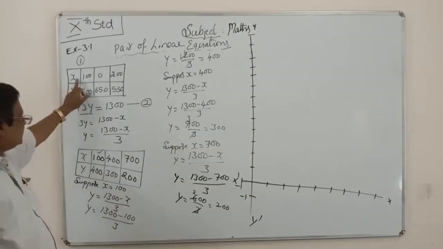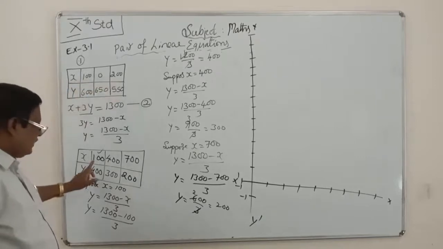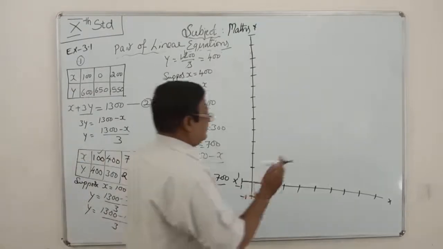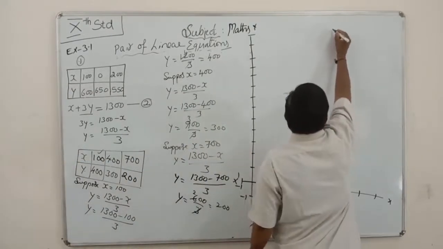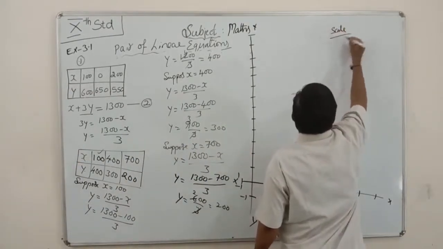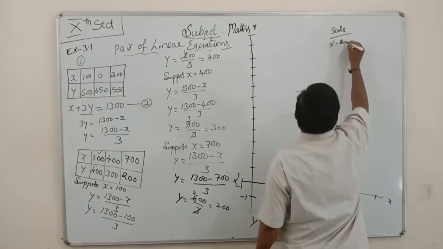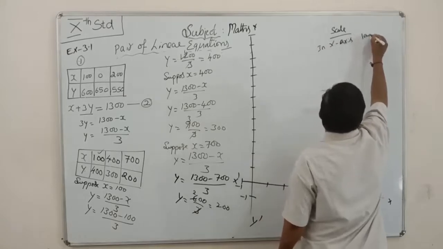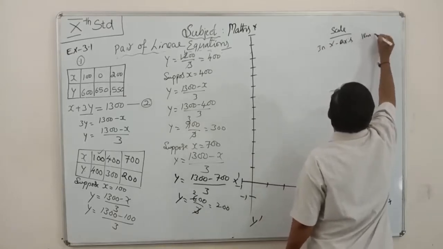See here, x values are 100, 200, 400, 500. There are multiples of 100 on the x axis. See in scale, x axis: 1 centimeter is equal to 100 units.